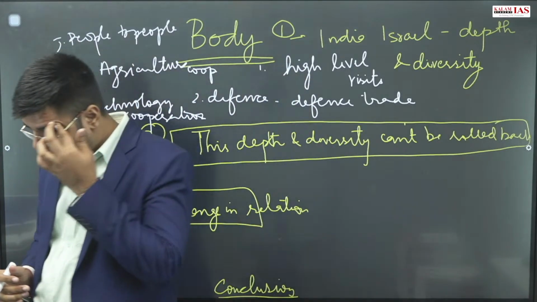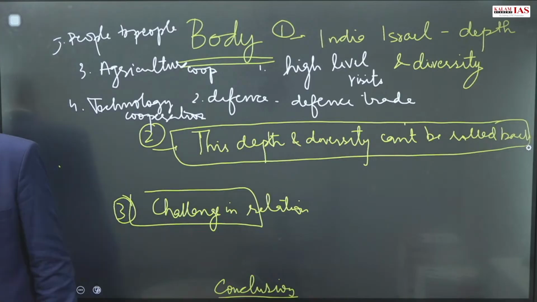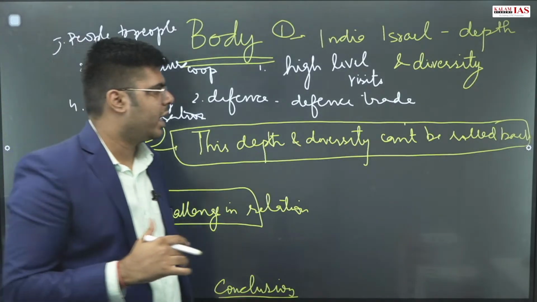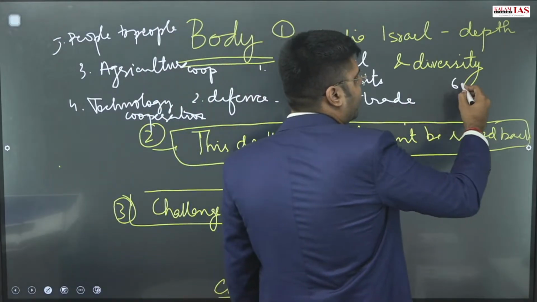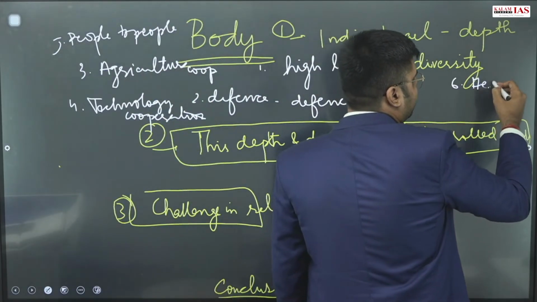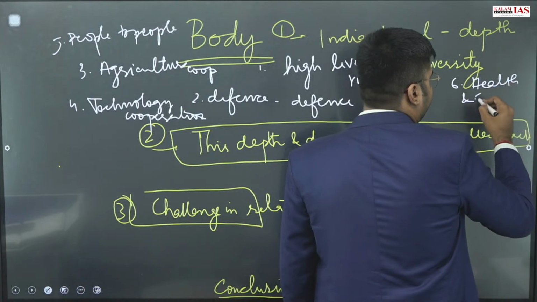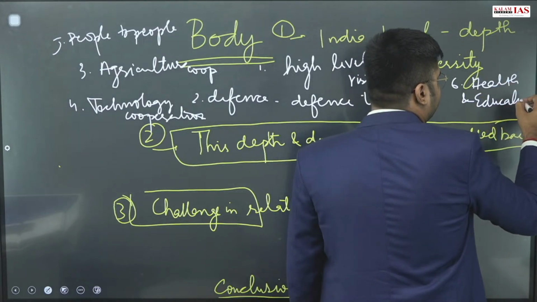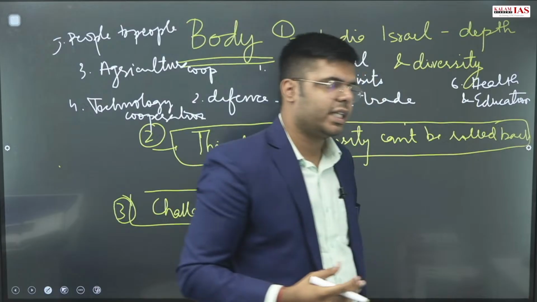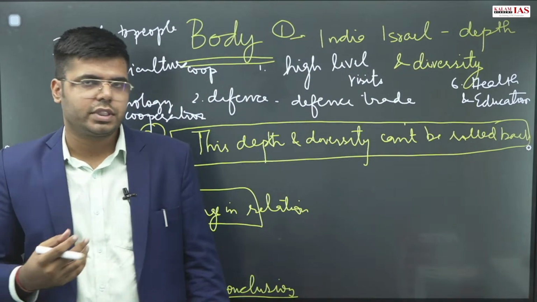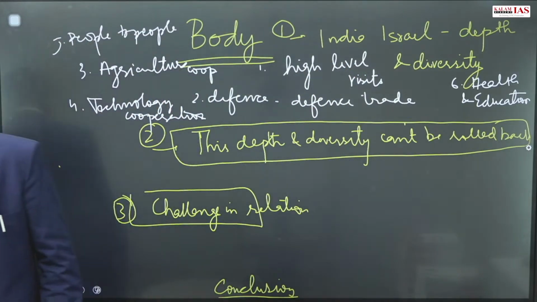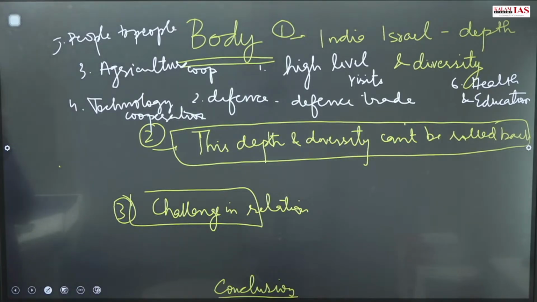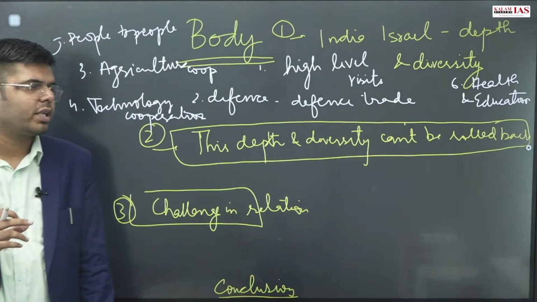In terms of diversity, another point is health and education: increasing use of shared strengths in these fields. 20 MOUs have been signed, and scholarships are given to Indian students to study in Israel.